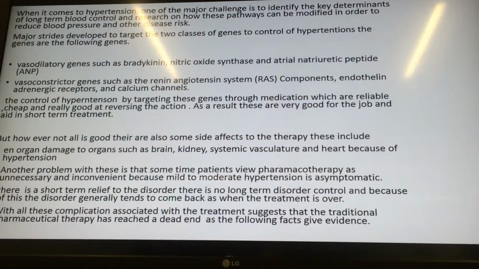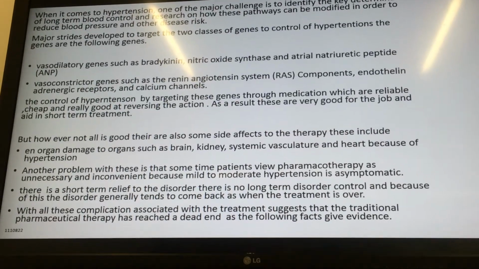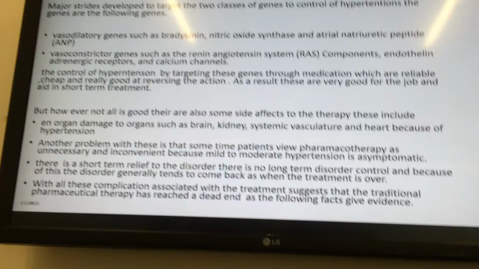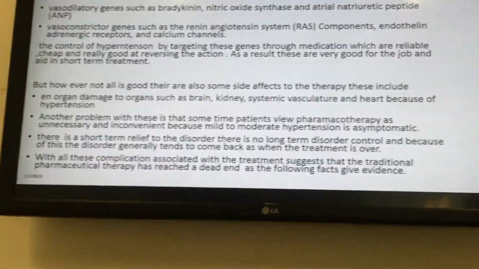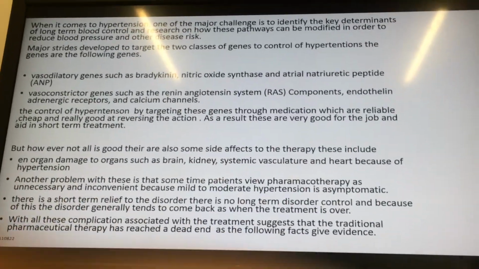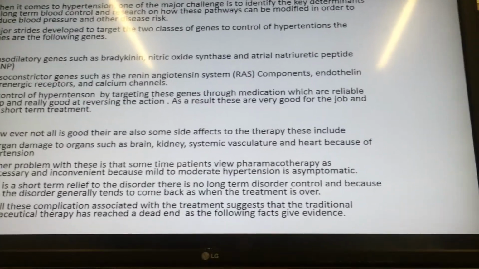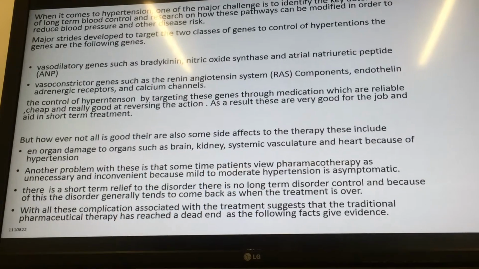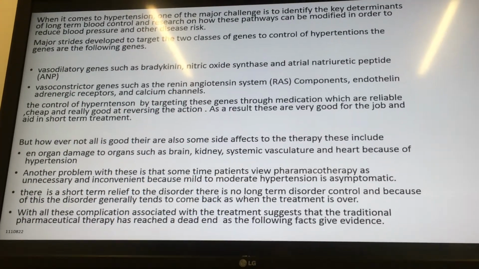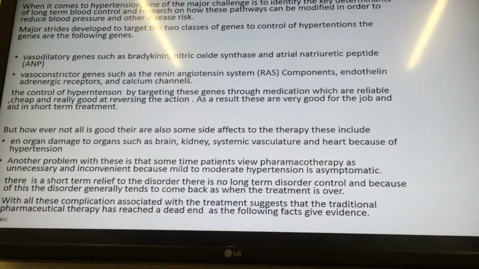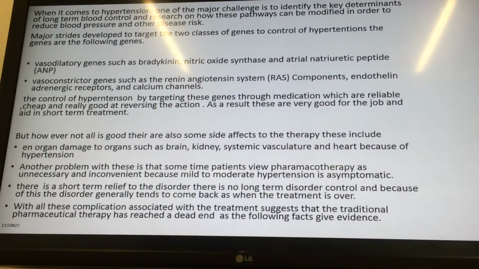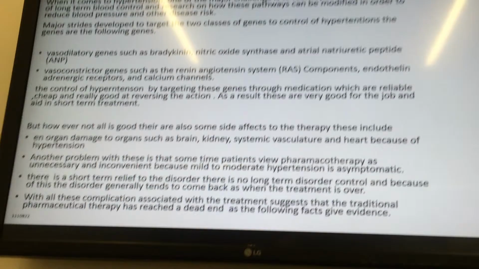Future research could be done on hypertension, with major strides developed to target two classes of genes to control hypertension. The genes are the following; you can read up there. The control of hypertension by targeting these genes through medication is reliable, cheap, and really good at reversing the action. Here is a list of some side effects from the therapy mentioned above.